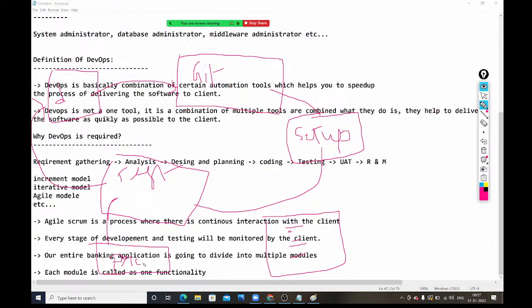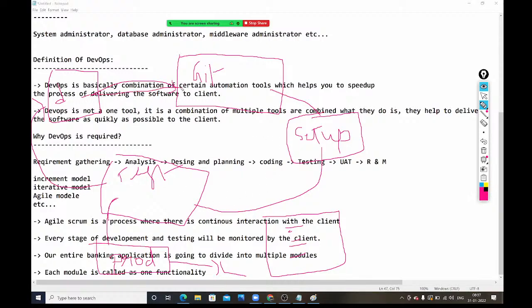After the production server, everything is completed, right? So the release team will come and release it. See here, multiple teams are involved. The development team, the build team is separate, the deployment team is separate. Several teams are involved in this process.